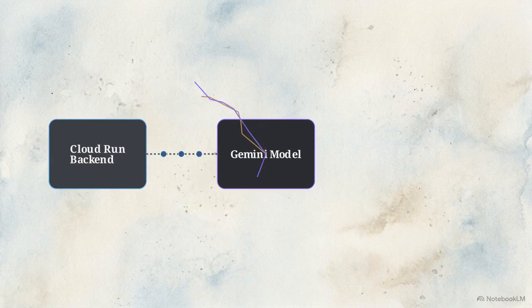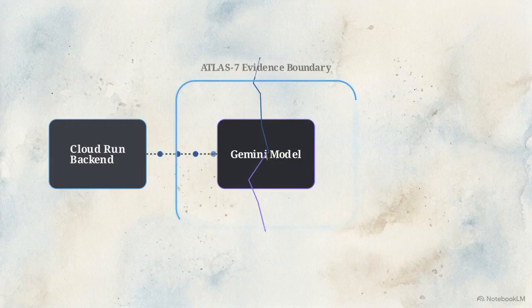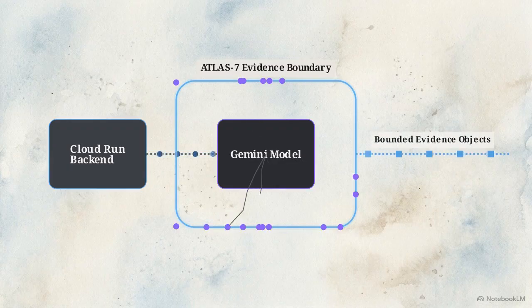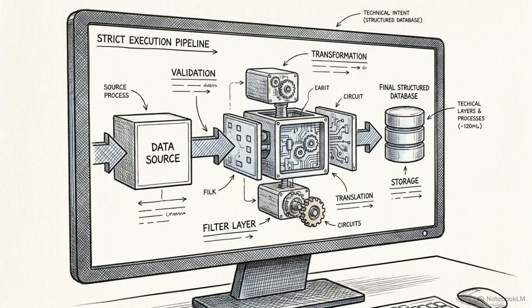Passing financial data into an LLM often risks unconstrained extrapolation. Atlas 7 provides the critical constraint. It enforces an impermeable evidence boundary around the model. The perimeter strips unstructured text of unverifiable data points. This is the core of evidence-bounded execution.